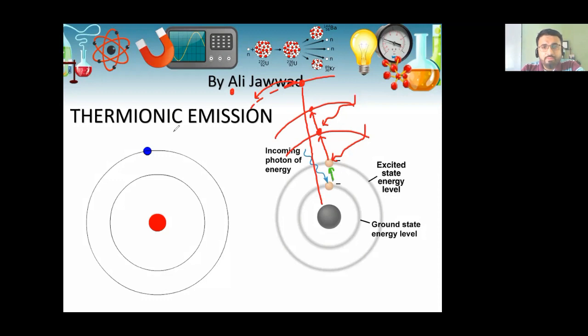And since this process is carried out by therm, which means heat energy, that is why it is called thermionic emission. Thermionic emission is an important phenomenon in the design of the electron gun. So let us see how it works in an electron gun.